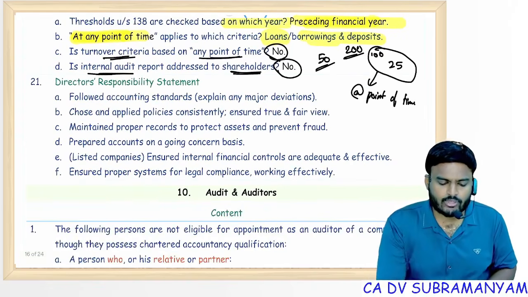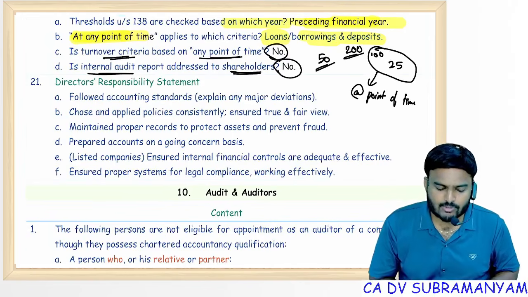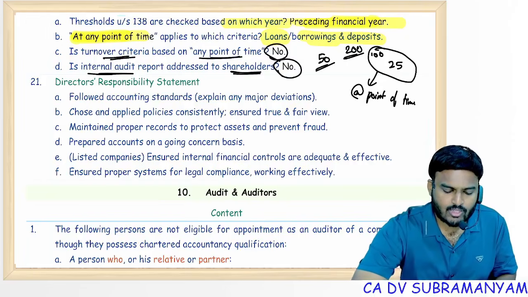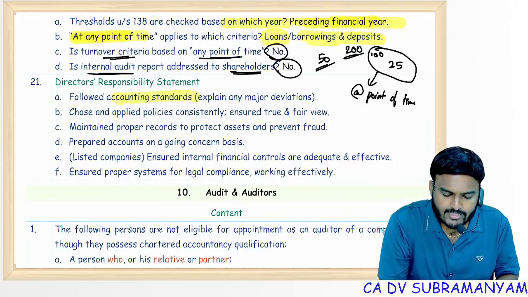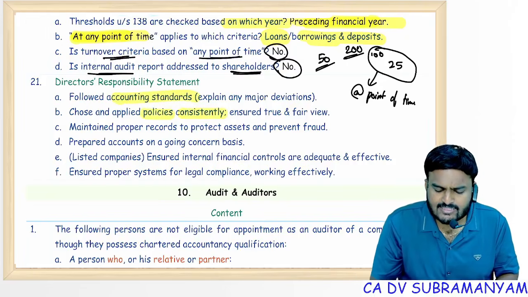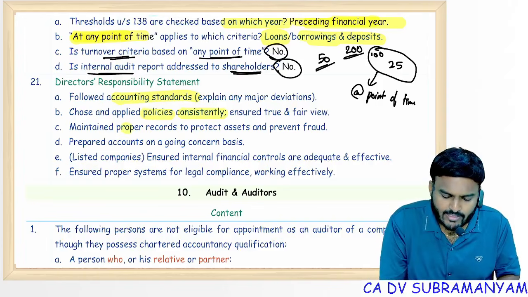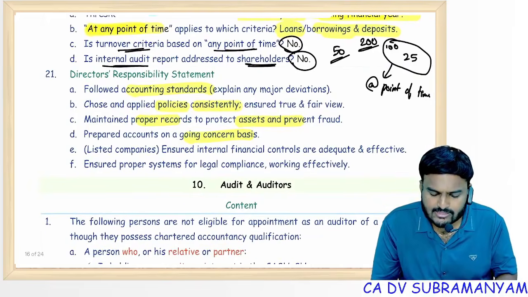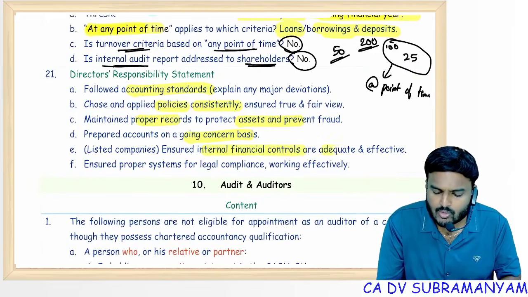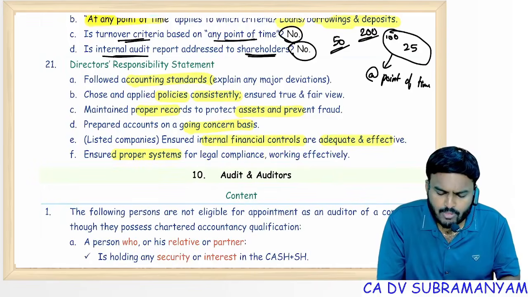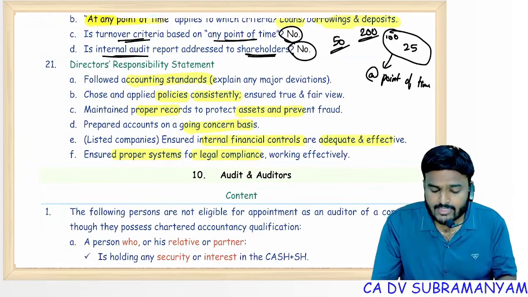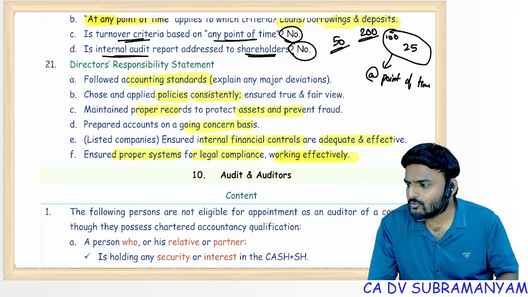DRS, in board report, DRS point is there. Director responsibility statement. Total 6 statements. We followed accounting standards. We applied accounting policies consistently. We maintained proper records to protect the assets and prevent the fraud. We prepared accounts on going concern basis. We ensured internal financial controls are adequate and effective. We had proper systems to check legal compliances and they're working effectively.